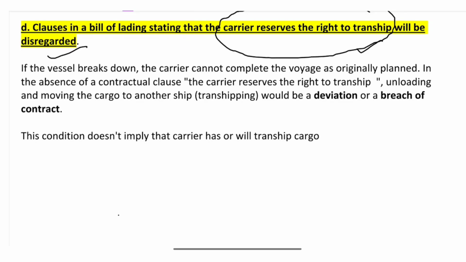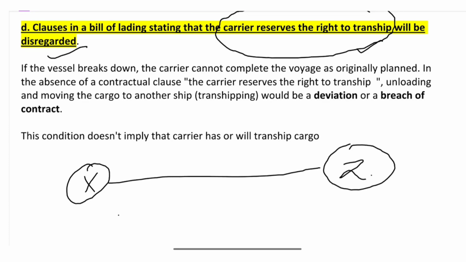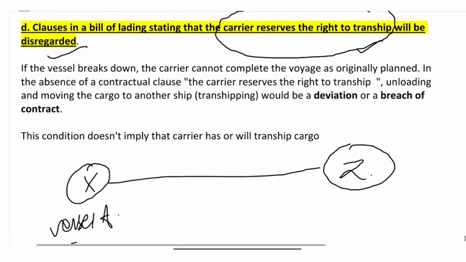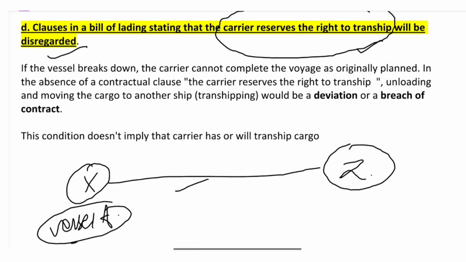Let's learn this. Suppose the journey started from port X to port Z on vessel A. In transit, vessel A breaks down. Then the carrier cannot leave the goods in the middle of the sea.